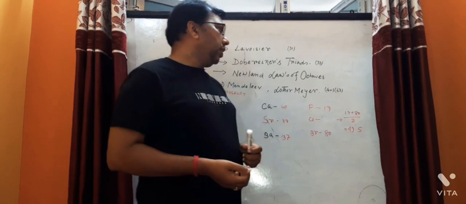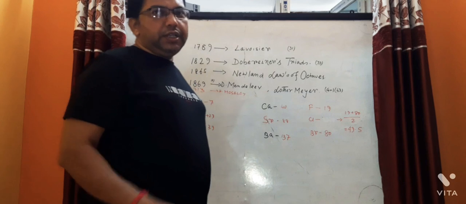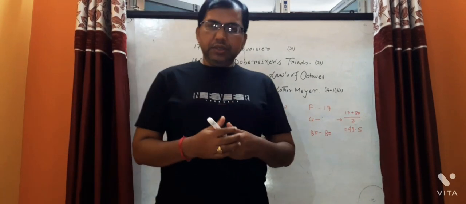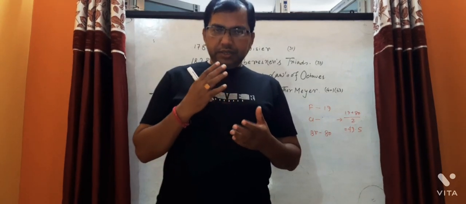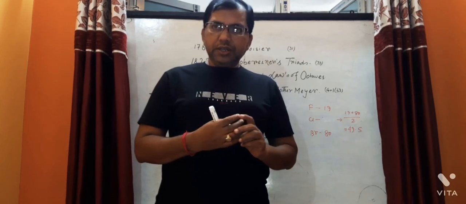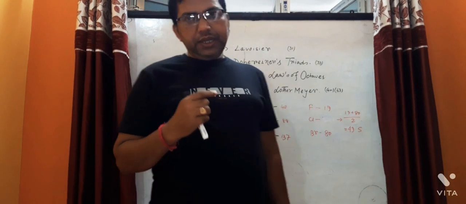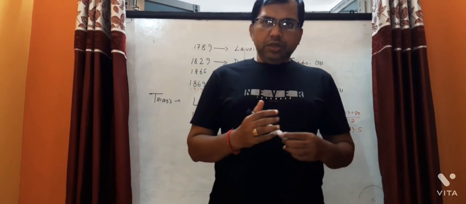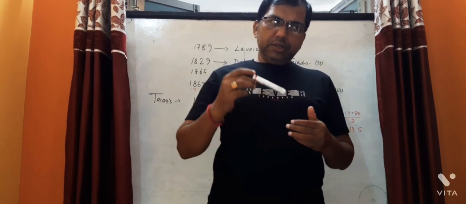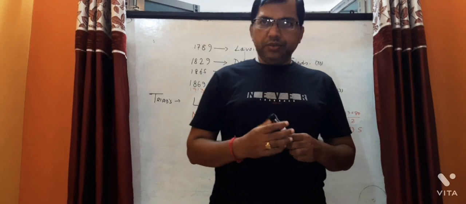So I am coming to Dobereiner's triads. But in the very beginning, that is before the start of the 18th century, only 31 elements were known. But by 1865, the total more than doubled, to 63.